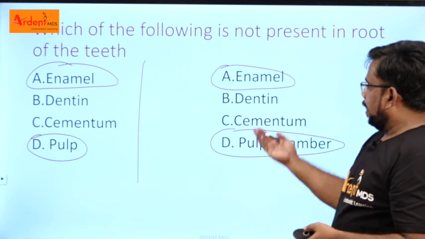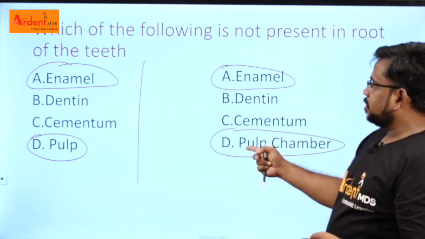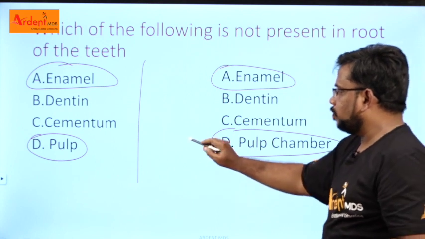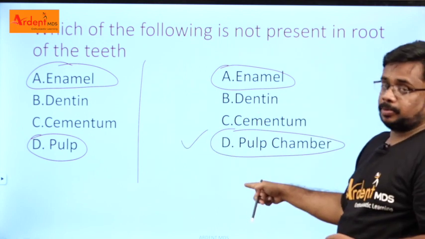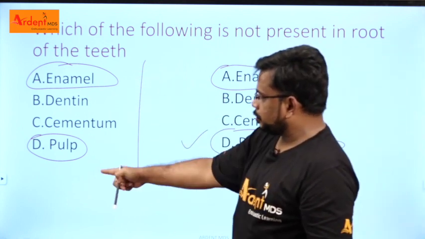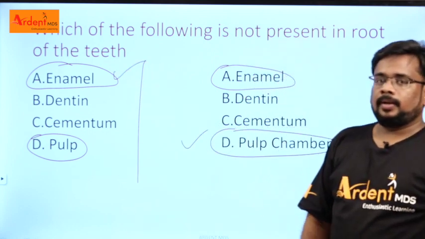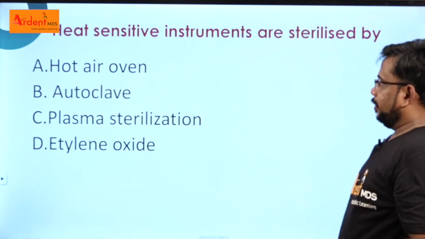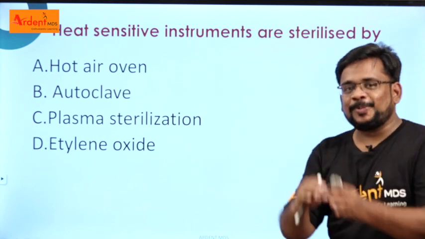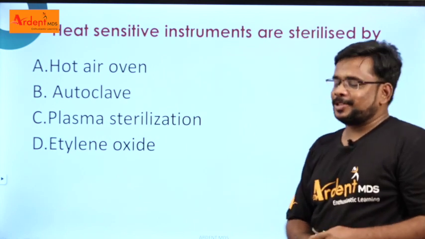So enamel is present in the root, pulp chamber is present in the crown, so you can go for pulp chamber if these options are given. If these options are given, you can go for enamel. Clear?